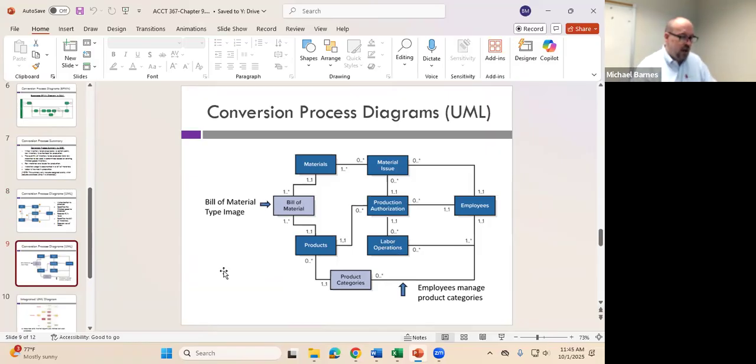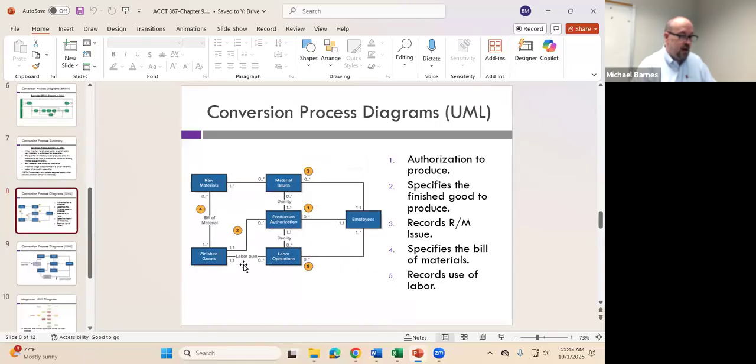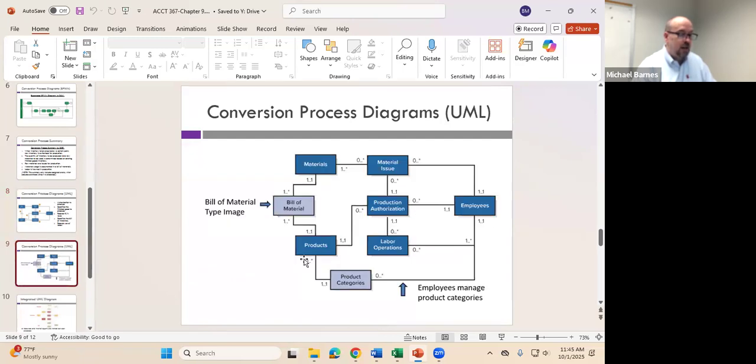Now, interestingly enough, the labor operations event is a little bit different here than in this diagram. There's not an association between finished goods and labor operations. I think there should be in this diagram, but regardless of how we interpret it, what is the goal of labor operations? Are we just working for the sake of working? No. In a conversion process, what does labor do? It's a step in conversion, okay?